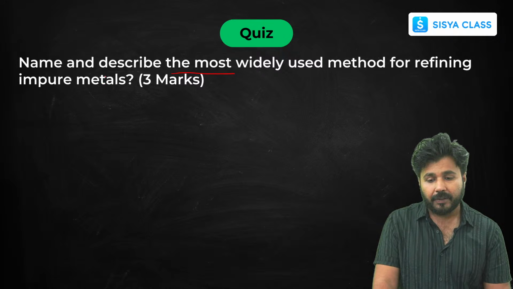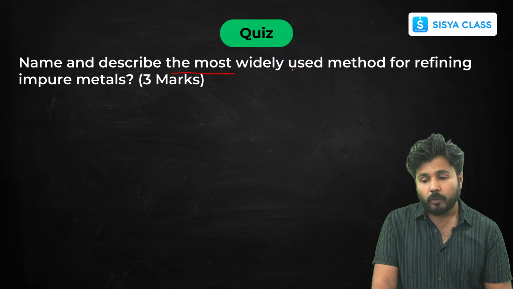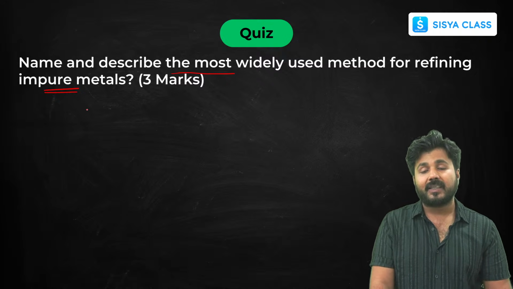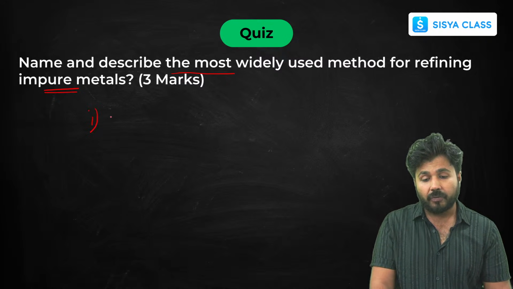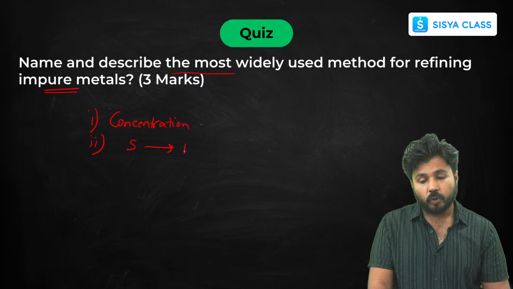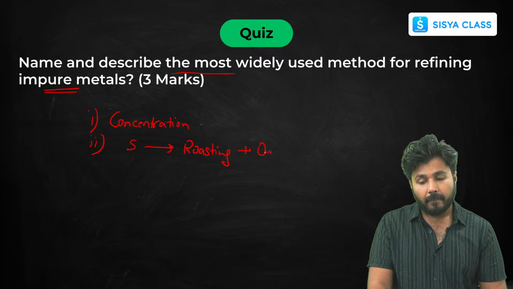Or save it. Now, name and describe the most widely used method for refining impure metals. The most common method that we have seen is, first, concentration of the ore. Second, if it is present in sulfide form, then roasting in the presence of air gives metal oxide.